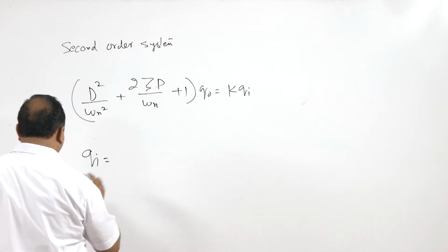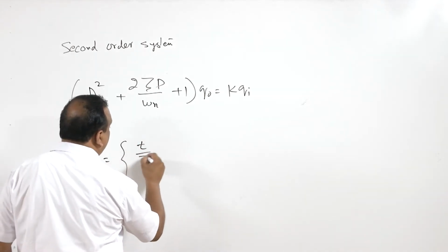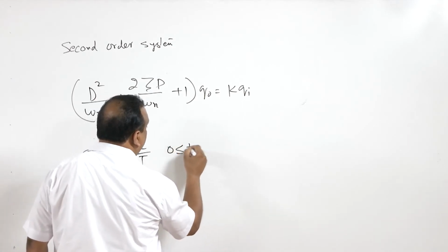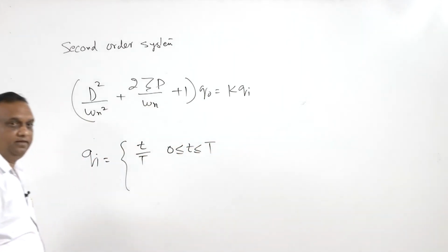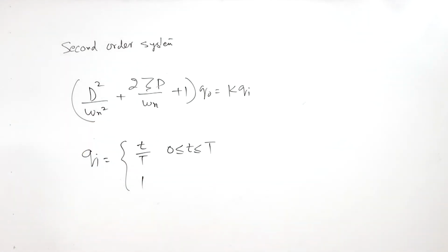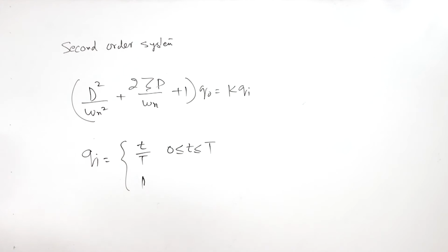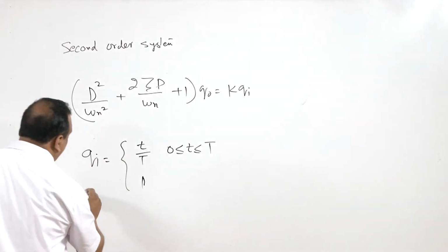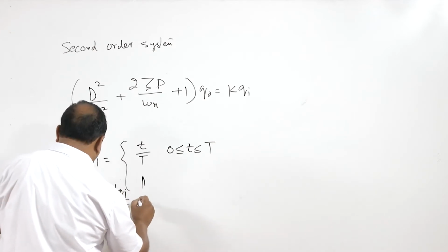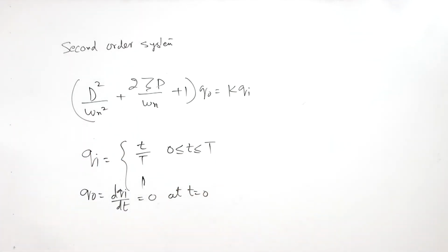Qi is equal to, there are two input cases. One is t by T, when 0 is less than t less than capital T. And then another one is 1, when the input is 1. Let us take the input, and this is the steady state value, and it will continue to be 1, right. Now the output is dqi by dt equal to 0 at t equal to 0, right.